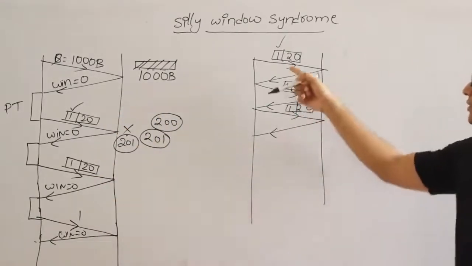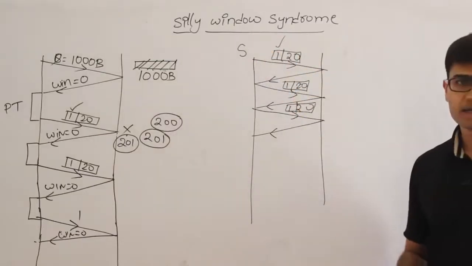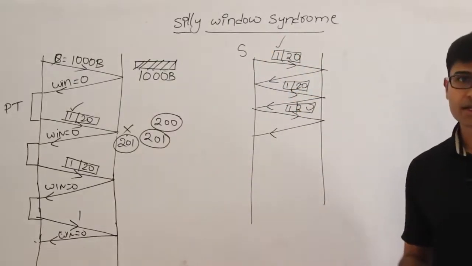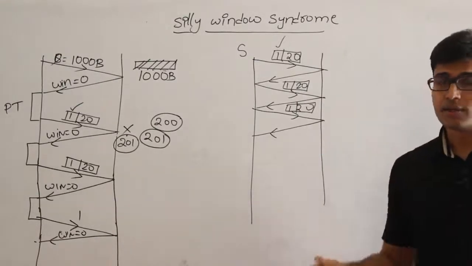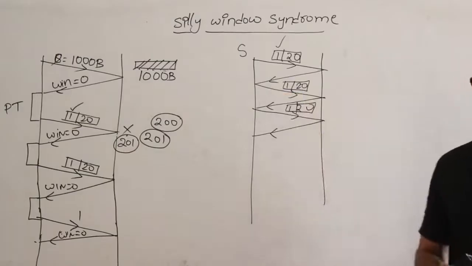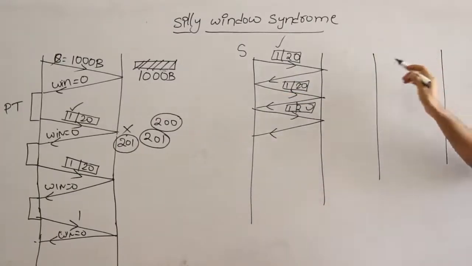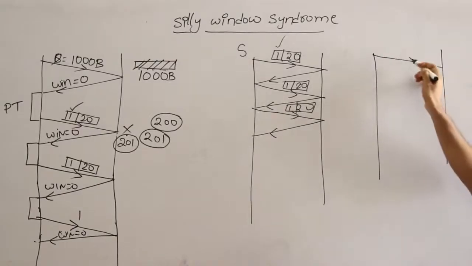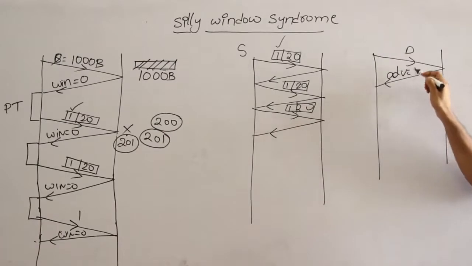That is called silly window syndrome. And the second reason for silly window syndrome is the sender application is producing only a few bytes at a time, or 1 byte at a time. Therefore, the transport layer is sending only that 1 byte all the time. Then it is also a reason for silly window syndrome. And the other reason is the receiver is consuming only 1 byte at a time, which means you will send some data, and next time in the advertisement window it will say that my capacity is only 1 byte.